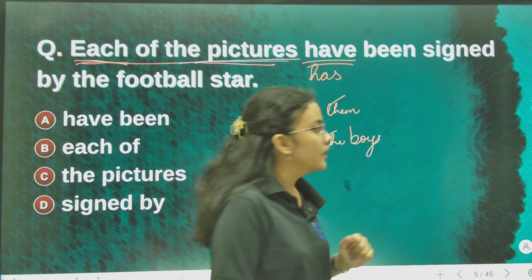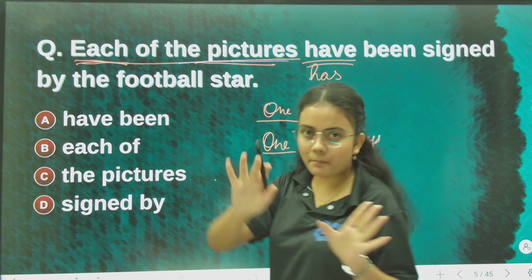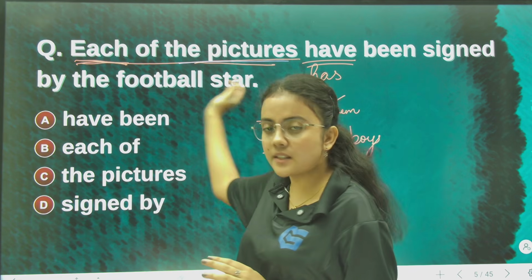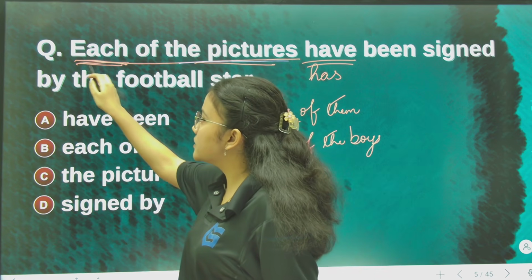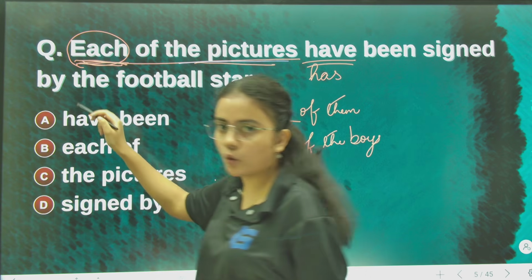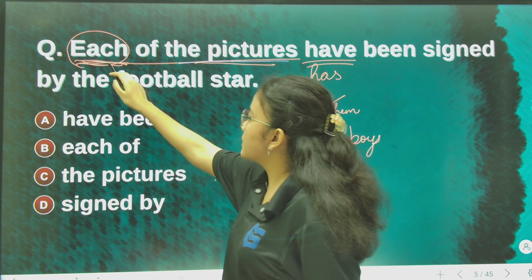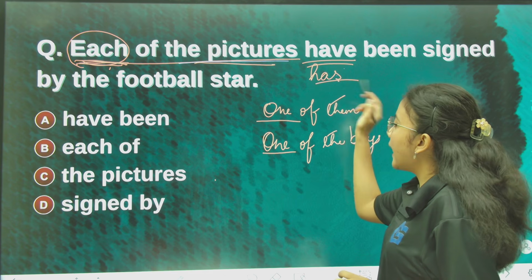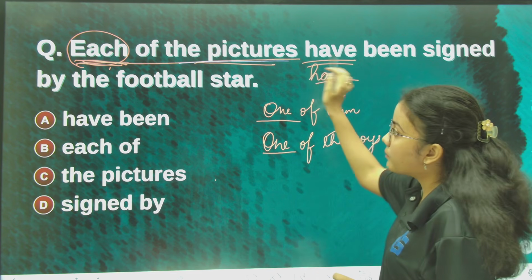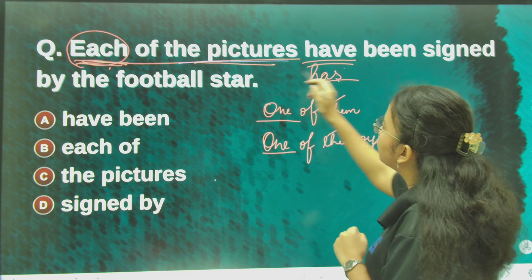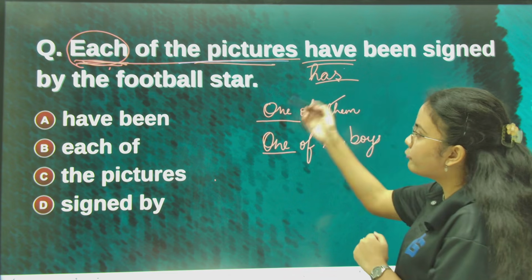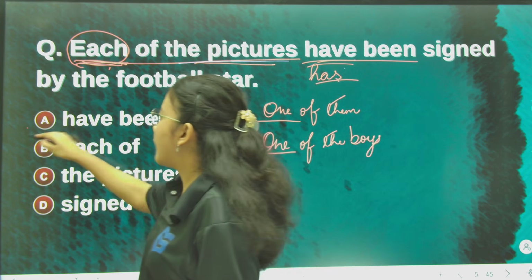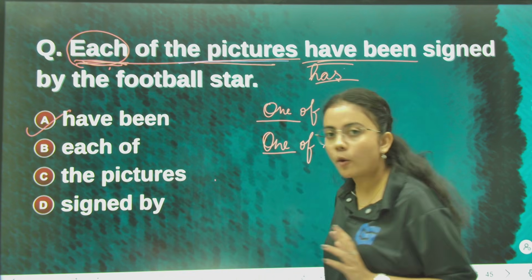There is a chart like this. At the same time, just remember, forget the chart. Just remember that for each of the pictures we always consider the first subject, and since the first subject is singular, after it we never write have, we write has. So it should have been the correct statement: each of the pictures has been signed by the football star. But here have been is given, so this is the incorrect segment. So this will be the correct option to choose.